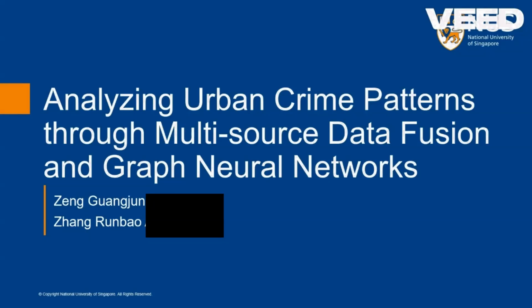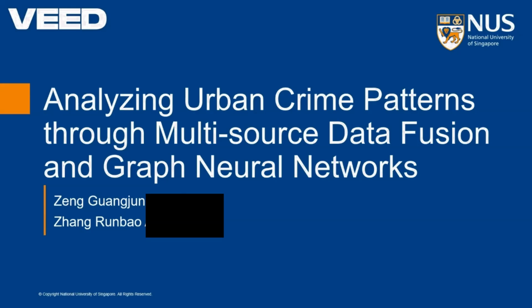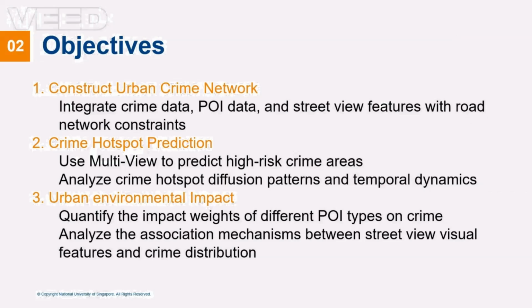We'll be presenting our project on analyzing urban crime patterns through multi-source data fusion and graph neural networks. This project aims to analyze urban crime patterns through multi-source data fusion and graph neural networks. The core goals are: 1. Construct urban crime network, integrate crime data, points of interest (POI) data, and street view features with road network constraints to create a comprehensive urban crime model.